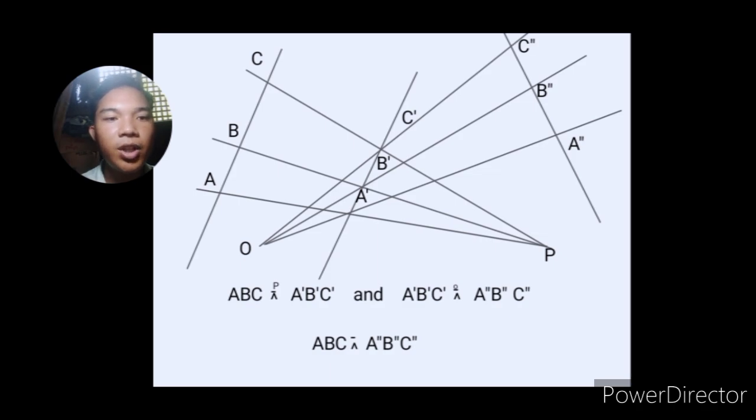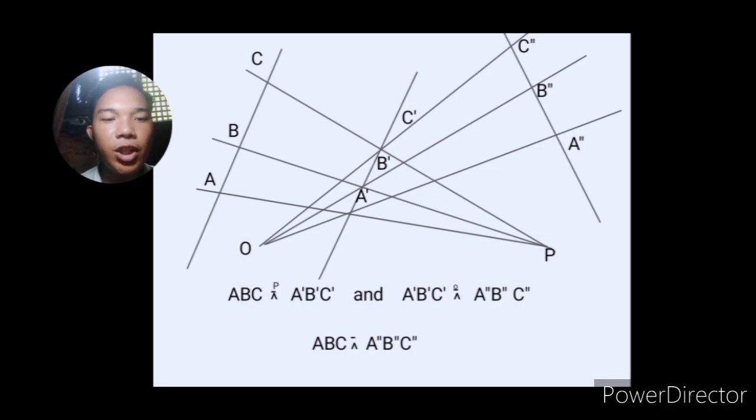Then about the definition of projectivity: a one-to-one mapping between 2 pencils of points or 2 ranges of points is a projectivity if the mapping is a composition of a finite number of elementary correspondences, or a composition of perspectivities. Okay?